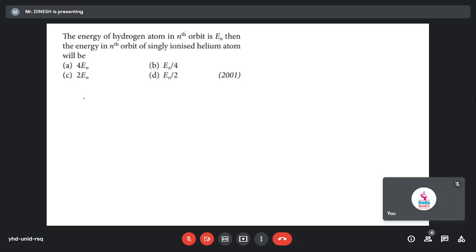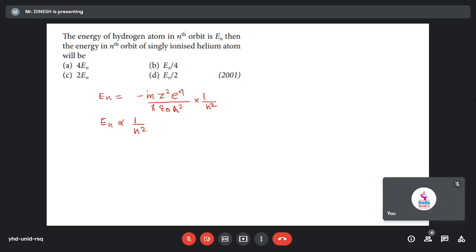So if we talk about the formula of energy, En, did you remember the formula of En? I think you forgot that formula, okay. En, I told you the formula, is equal to minus m Z square e to the power 4 divided by 8 epsilon naught h square into 1 by n square, okay? So En will be directly proportional to 1 by n square, right?